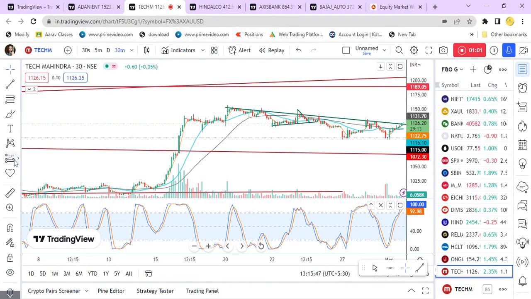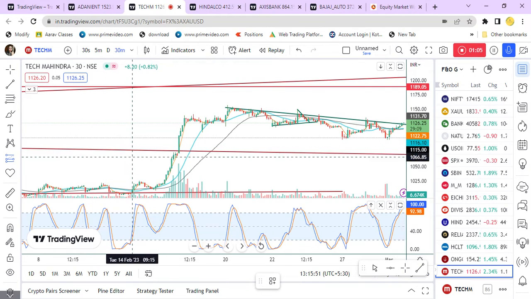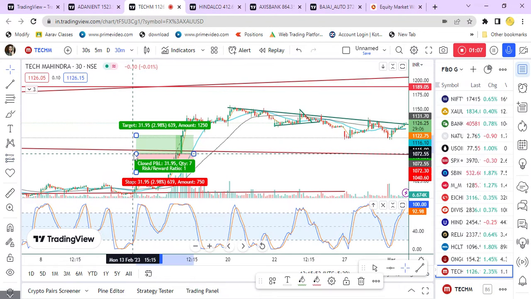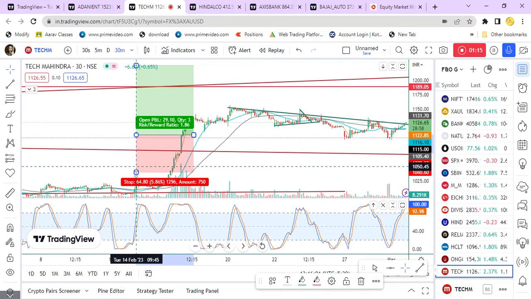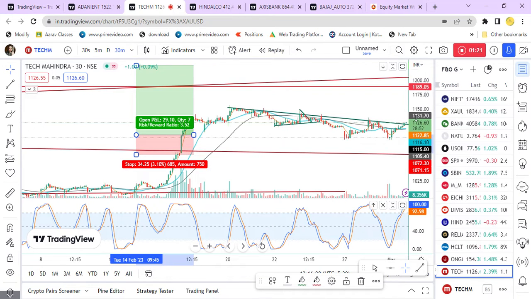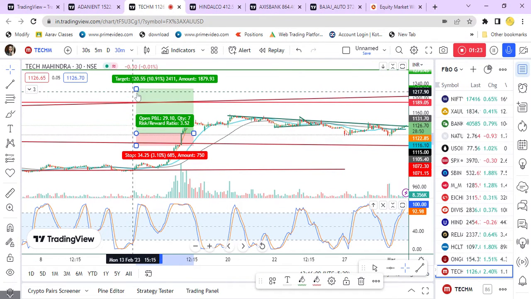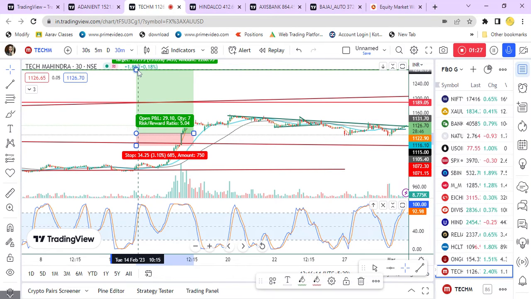Okay, I'll draw the risk to reward ratio for long position. This will be the risk to reward ratio. This is the buy point. This is the stop loss. So I'm analyzing in 30 minutes chart. So risk to reward ratio is 5.